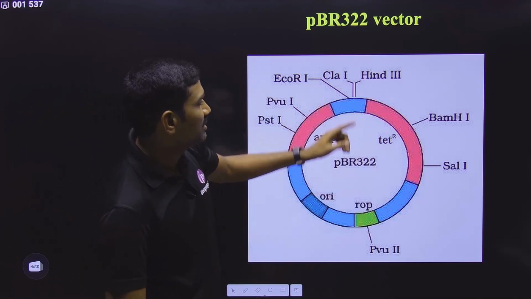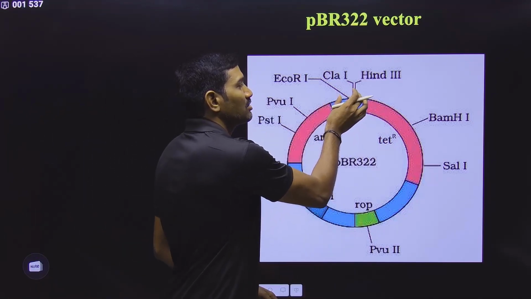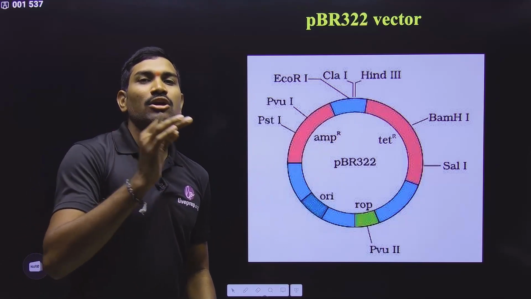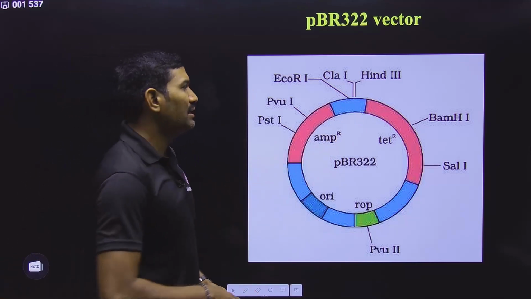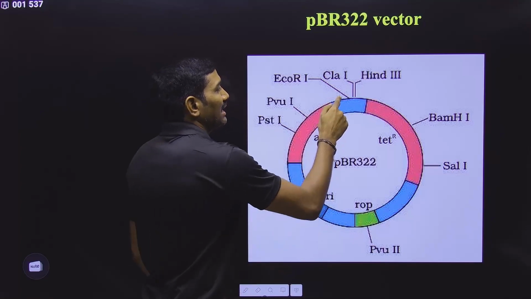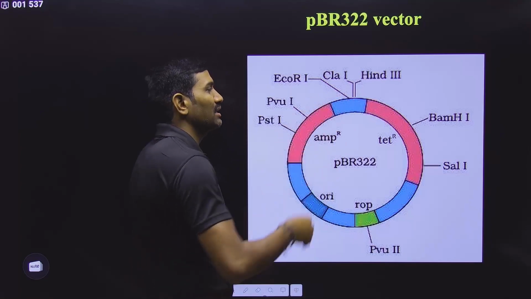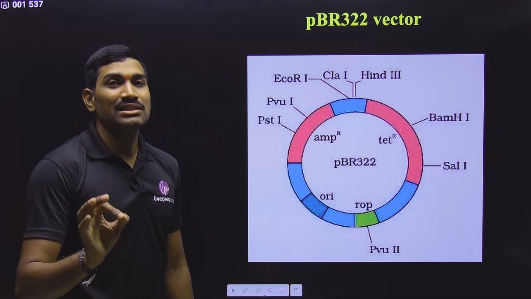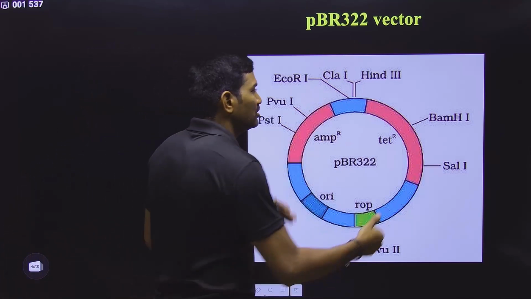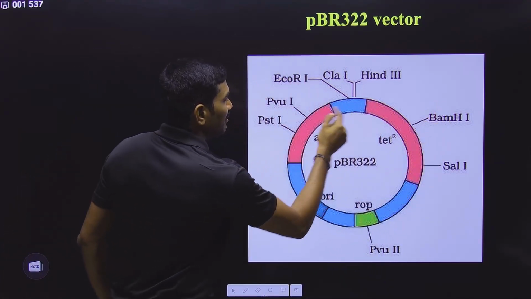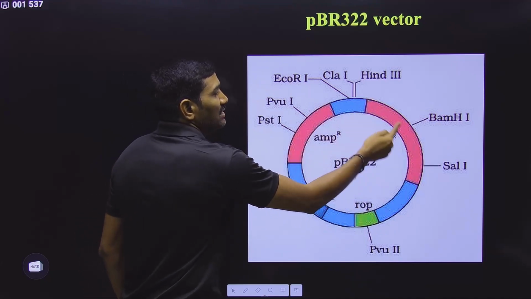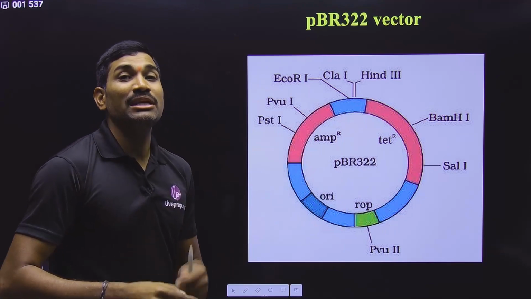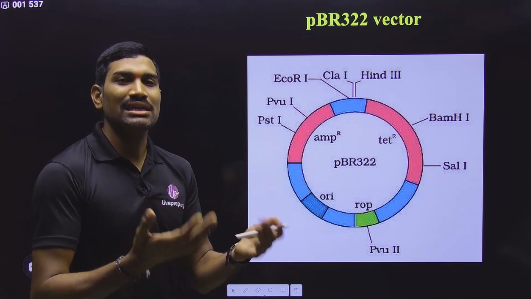Understood or not? Next point, see here. In general this is called MCS, multiple cloning site, but NCERT has not given that name. Here also there are some restriction enzyme sites, and here also you can introduce your gene of interest. But what is suggested? It is suggested to introduce the gene of interest within the selectable markers. If you introduce the gene of interest within the selectable markers, then it will be easy to select. That's why they are called selectable markers.